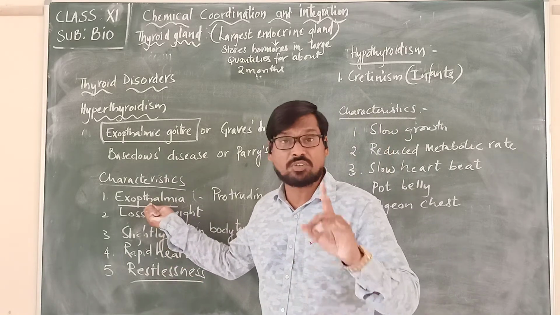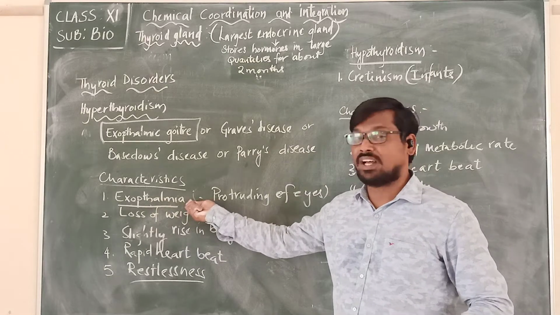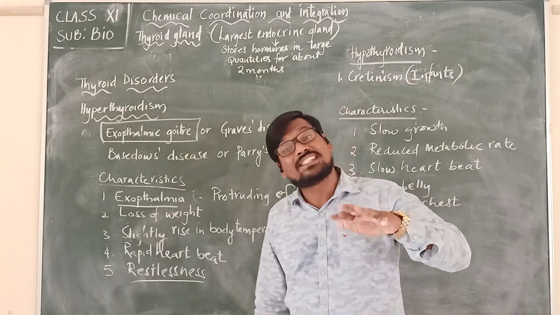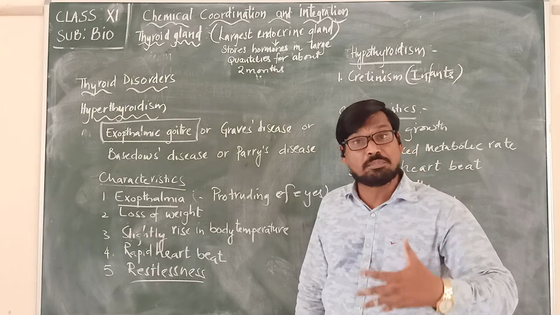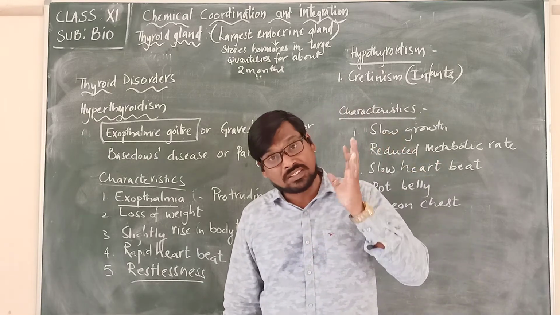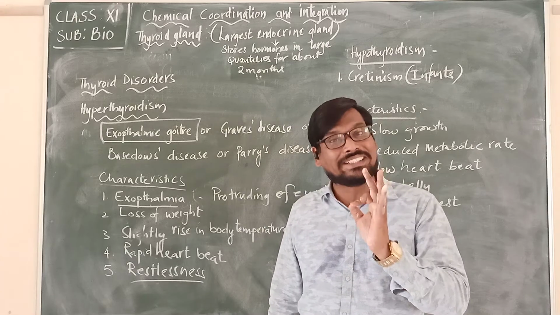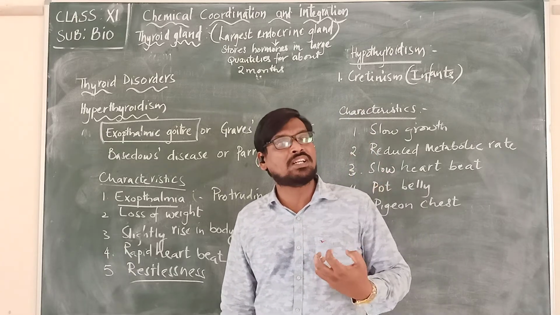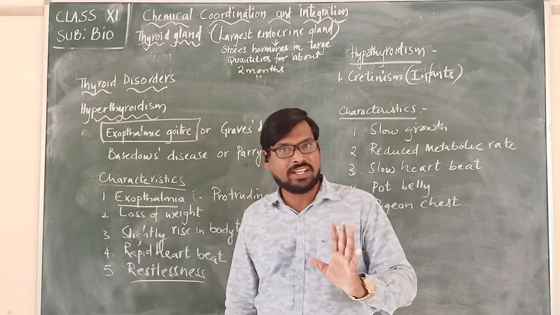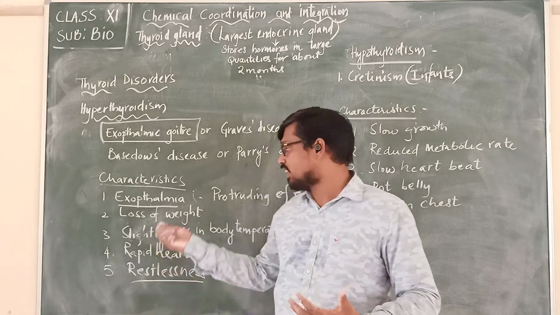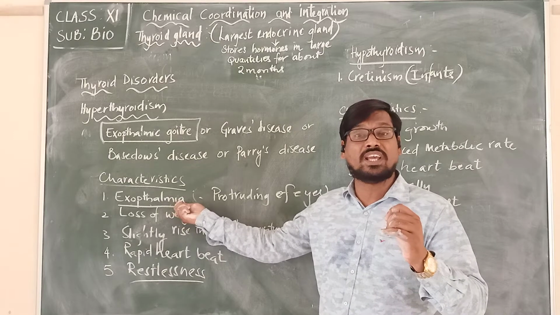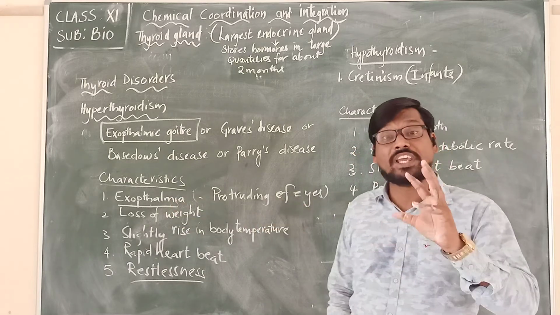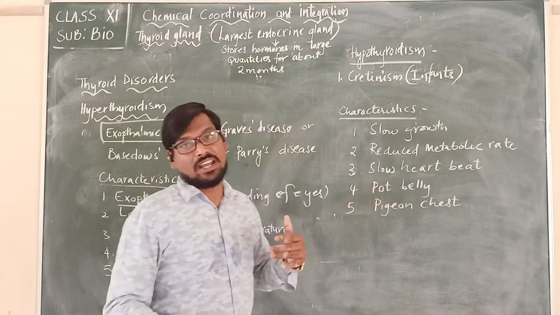Especially the first one you have to remember, that is exophthalmia. That's why the name is given as what? Exophthalmic goitre. Excessive production of this thyroxine hormone we call goitre. Please remember, excessive production of thyroxine hormone is called goitre. When it is produced in more quantity, the most important sign here is exophthalmia, protruding of eyes due to the accumulation of fluid behind the eyes.